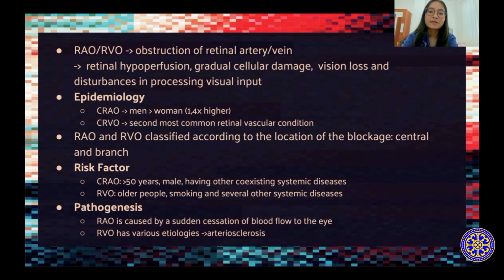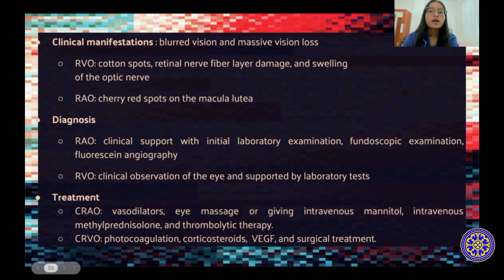several other systemic diseases. Retinal artery occlusion is caused by a sudden cessation of blood flow to the eye caused by various underlying disorders, for example, blockage due to embolism. Retinal vein occlusion has various etiologies, one of which is arteriosclerosis. Clinical manifestations in patients with central retinal artery occlusion and central retinal vein occlusion tend to be almost the same, including blurred vision and massive vision loss. In retinal vein occlusion, ophthalmoscopy findings include cotton wool spots, retinal nerve fiber layer damage, and swelling of the optic nerve. While in retinal artery occlusion, ophthalmoscopy findings show a cherry red spot on the macula lutea.